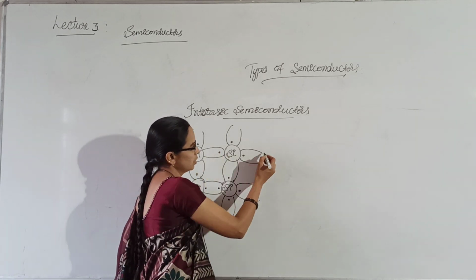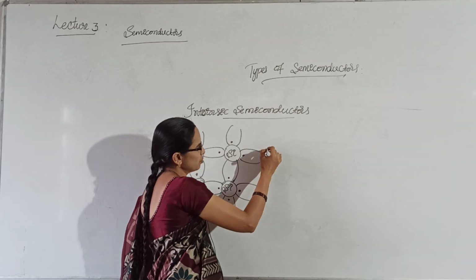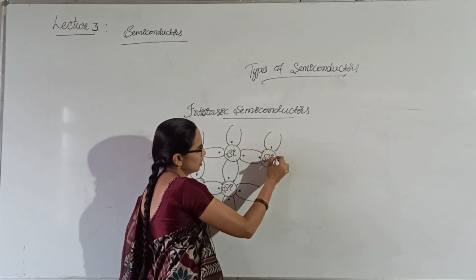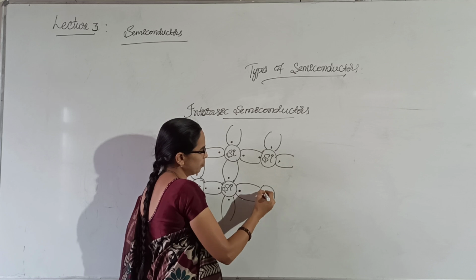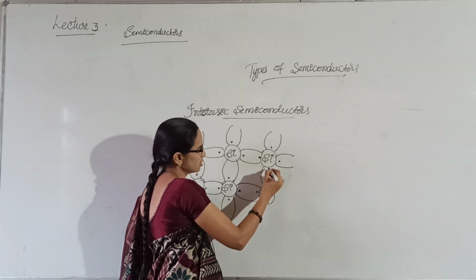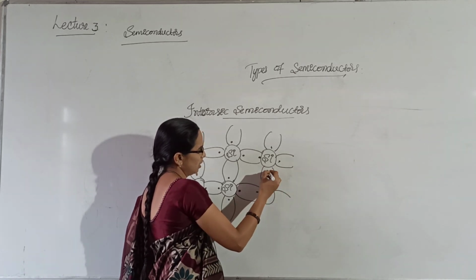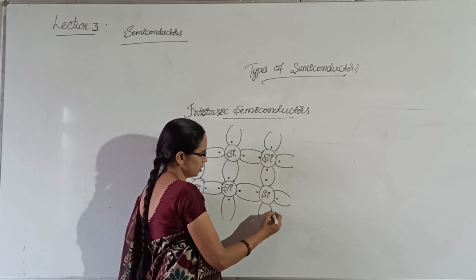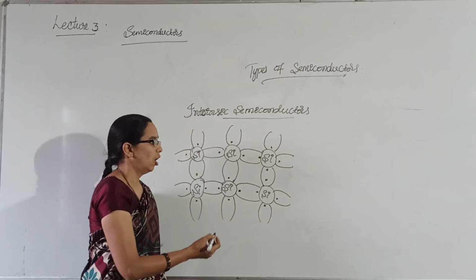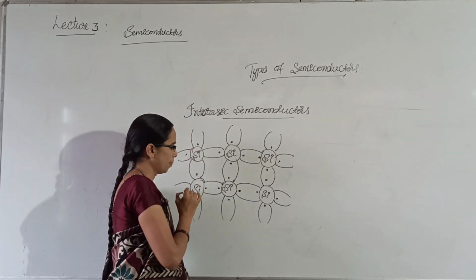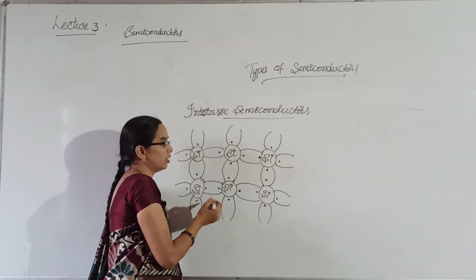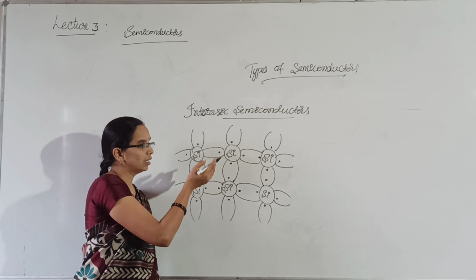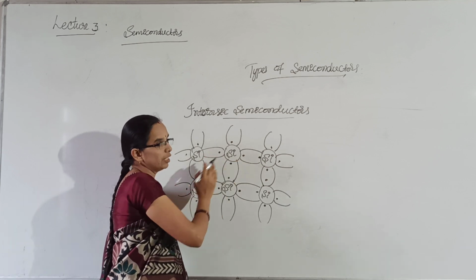Here, in intrinsic semiconductors, at low temperature, that means 0 degree temperature, all the valence electrons of the silicon atom will be covalent bonded with the neighboring atoms.